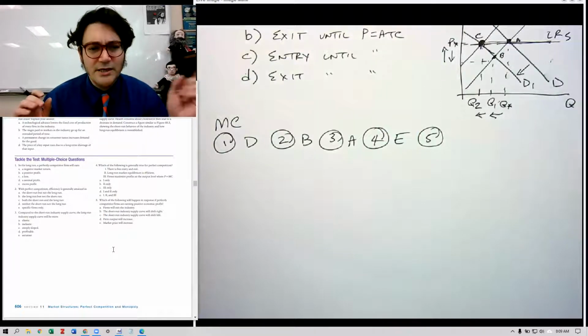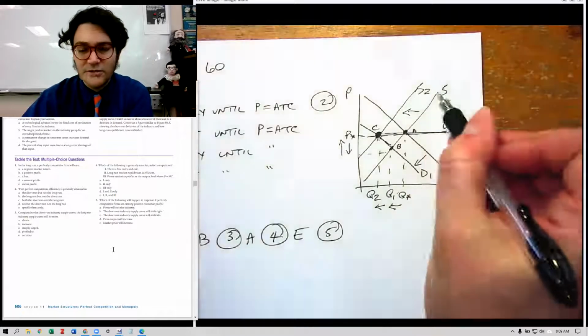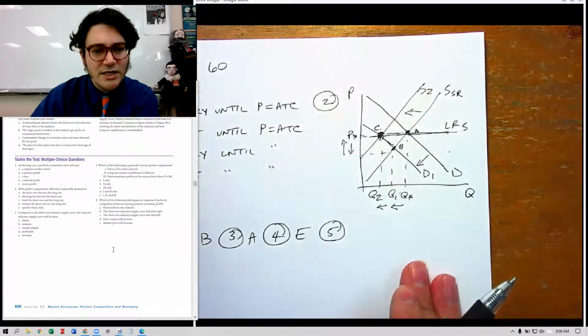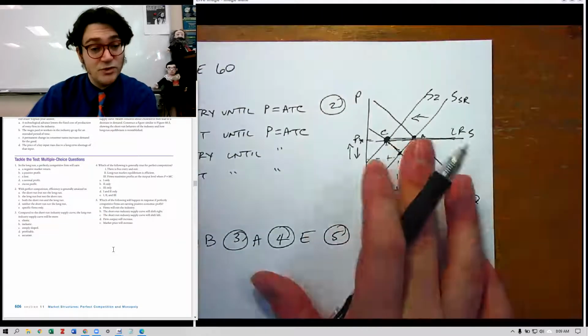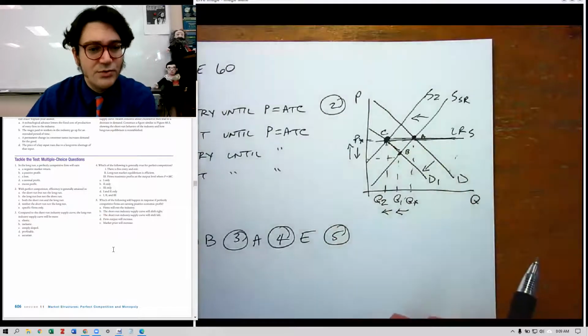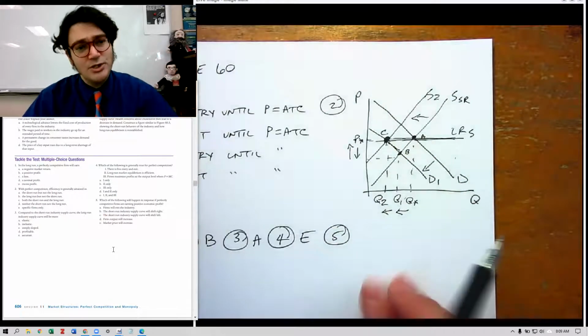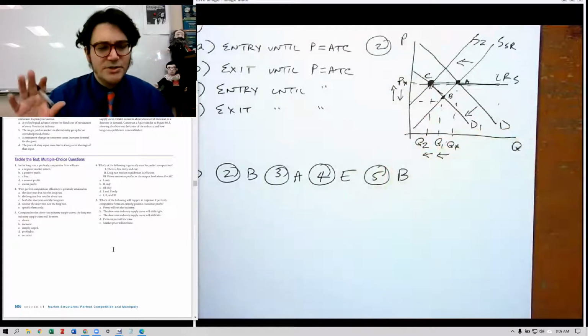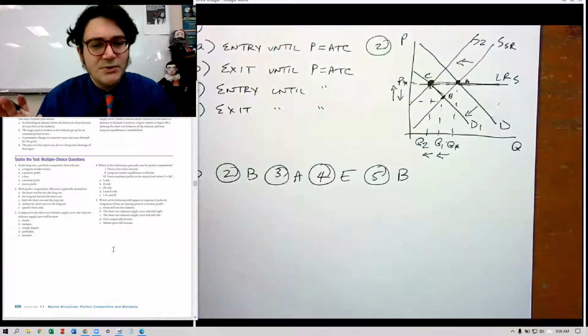Wait, hang on. The short run industry supply, so that's just saying this curve, right? That's this curve. This is the short run supply curve. And so if firms are entering, then that would happen because that curve would shift to the right. So B will be our answer because that's saying firms are entering the market. So B. Let's look at the other answers just to be clear. Otherwise, I probably did screw this up.